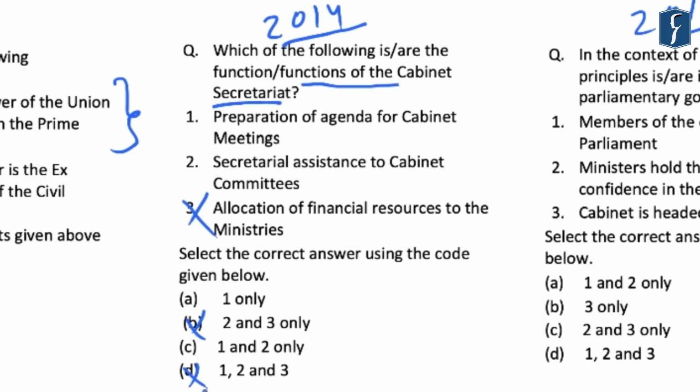And if you know about the functions of the Cabinet Secretariat, it is the preparation of the agenda for the Cabinet meetings, and also it provides secretarial assistance to the Cabinet committees. And hence the correct answer here was C, that is 1 and 2 only.